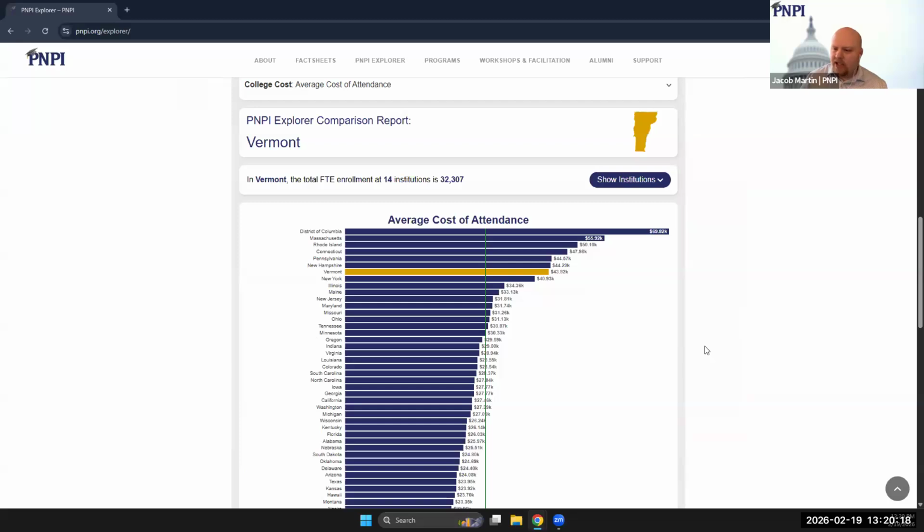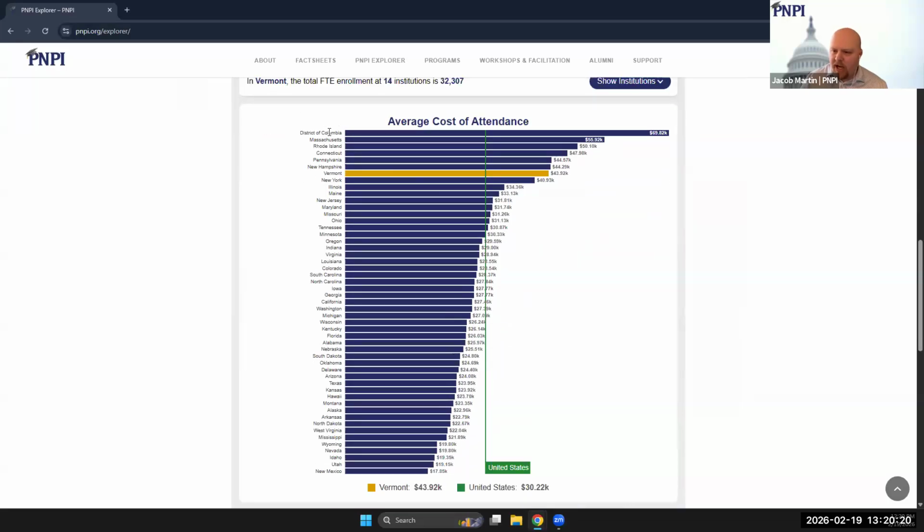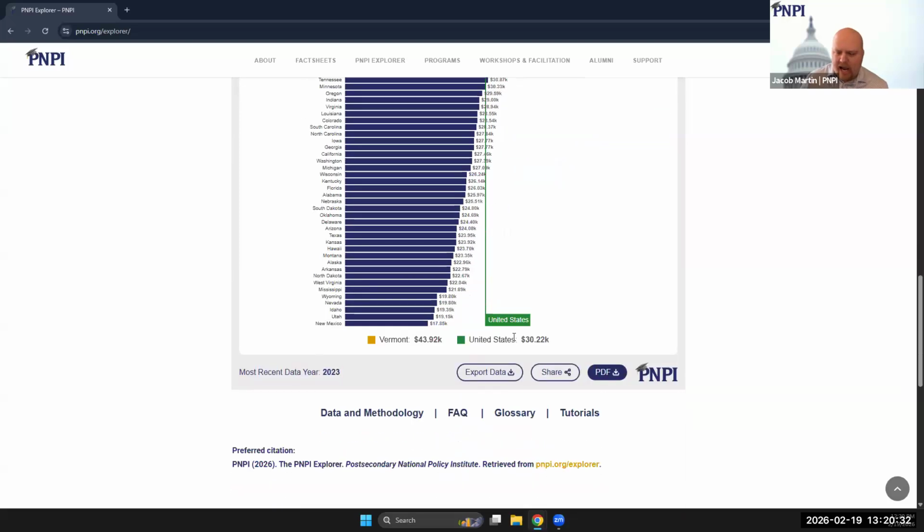So in this case, we can see that the District of Columbia has the highest overall average cost of attendance, and that we can see that Vermont is in the top 10, certainly above this green line with the national average. So again, as in all the other report types, we can see the year that is represented here as our most recent data year for this metric. And we also have the full suite of options to download data, share, or download a PDF.